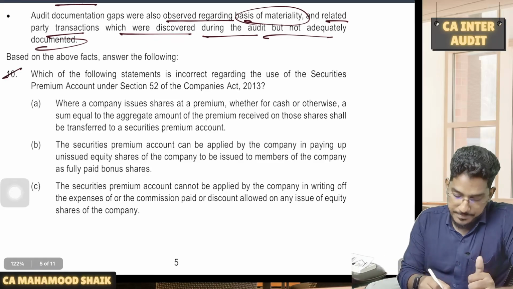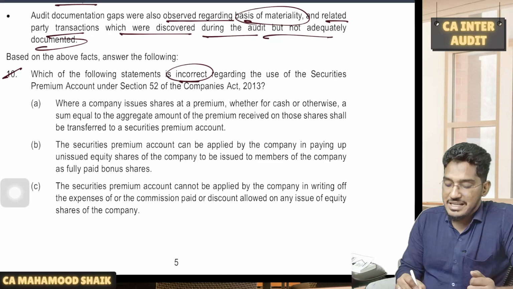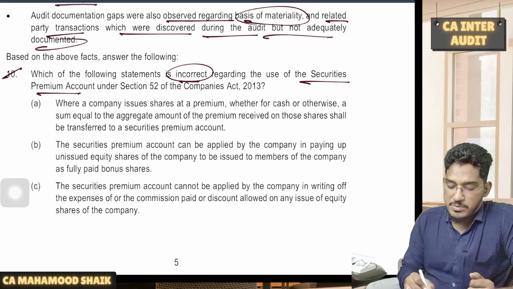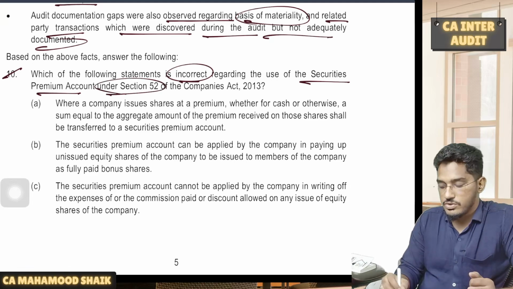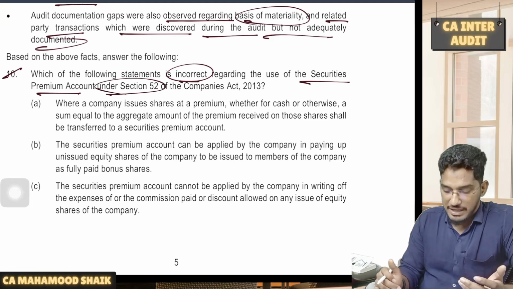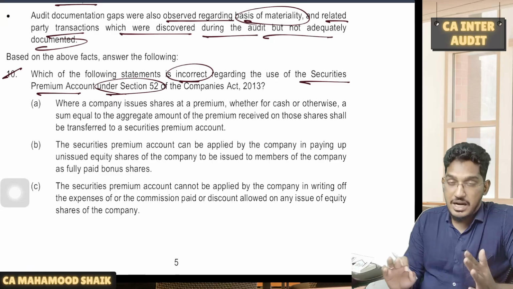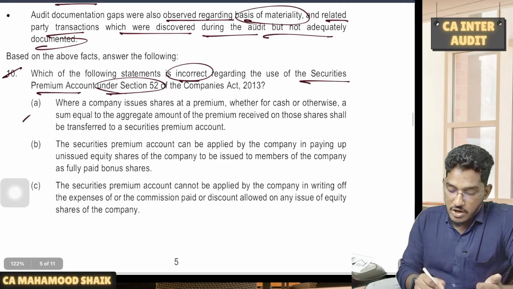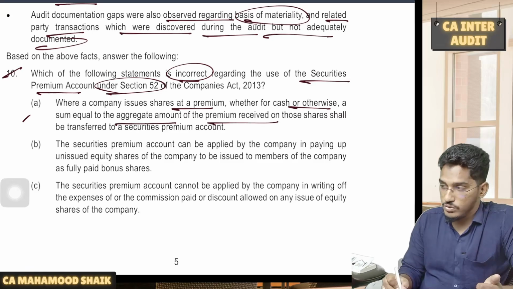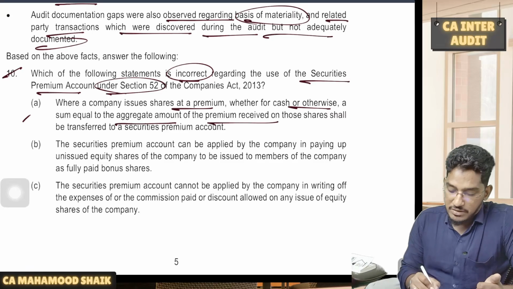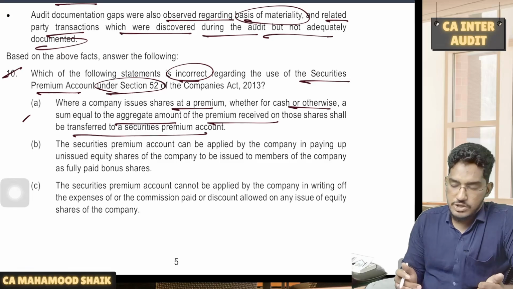Now what is the question? Which of the following statements is incorrect with regard to the use of the securities premium account under section 52 of the Companies Act? So they have given options here. Out of that we have to choose which is the incorrect option regarding the utilization of securities premium. Option 1, where a company issues shares at a premium, whether for cash or otherwise, a sum equal to the aggregate amount of the premium received on those shares shall be transferred to a securities premium account. Do you agree with that?